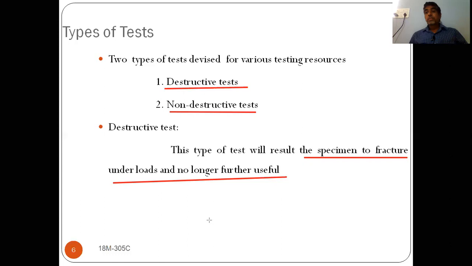After the test, the specimen cannot be used for further tests because it is not reusable. That is the main concept of destructive testing.